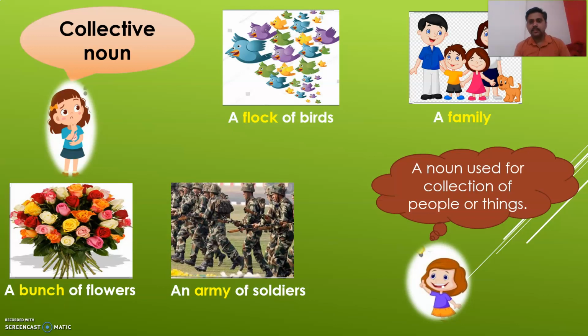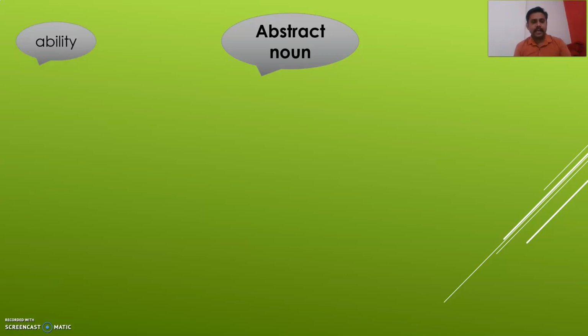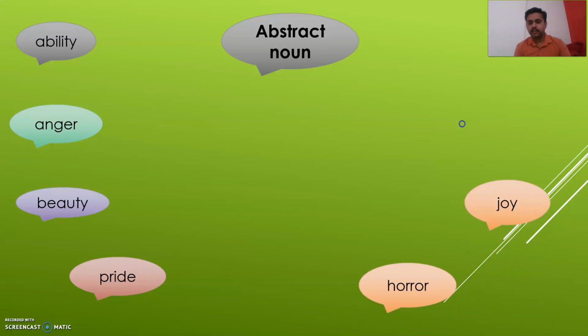Do you understand this? What is meant by collective noun? A collective noun is used for a collection of people or things. Do you understand this? Okay. Let's move on to the next noun, that is abstract noun. म्हणजे काय? भाववाचक नाम. Look at these examples. Ability. Ability means क्षमता. Then anger, राग. Beauty, सुंदरता. Pride. Pride means अभिमान. Horror. Horror means भयानक. Joy, आनंद. Sorrow, दुःख. Ego. So these are the examples.